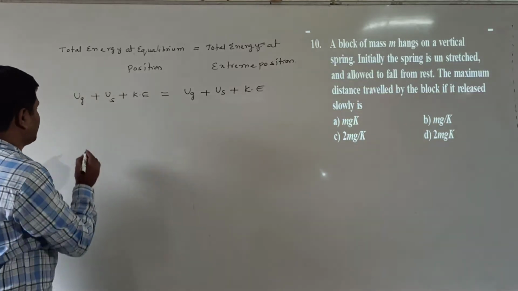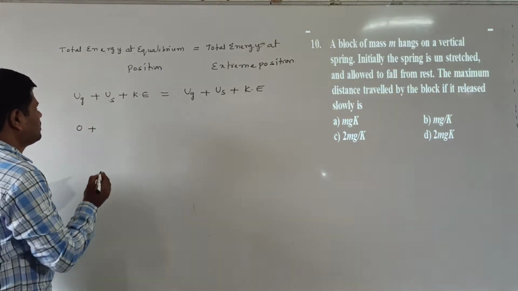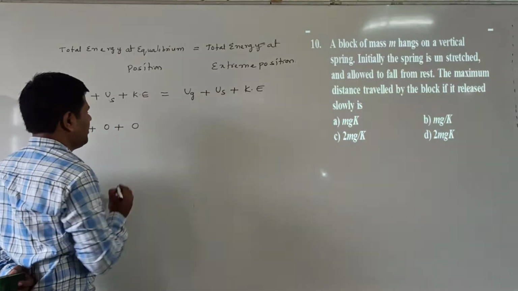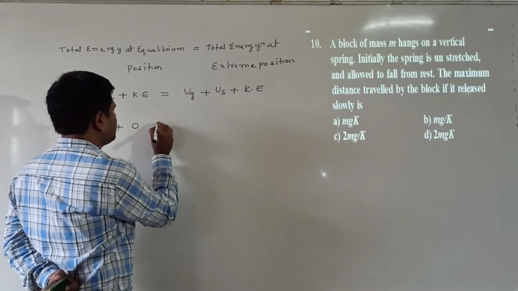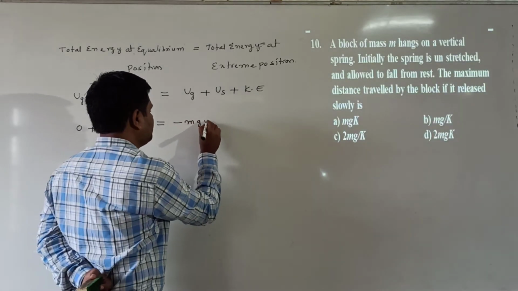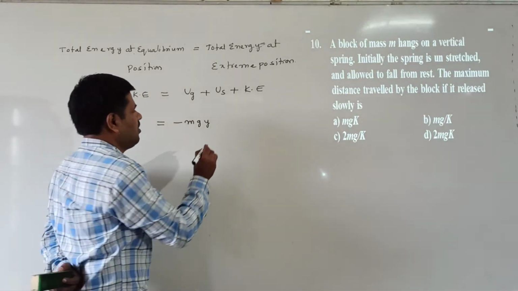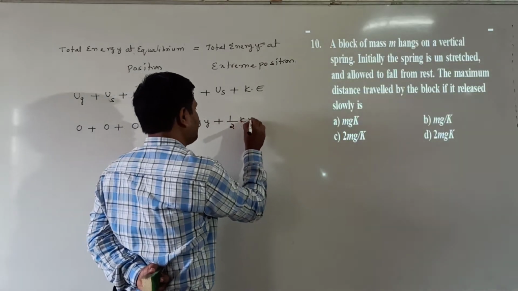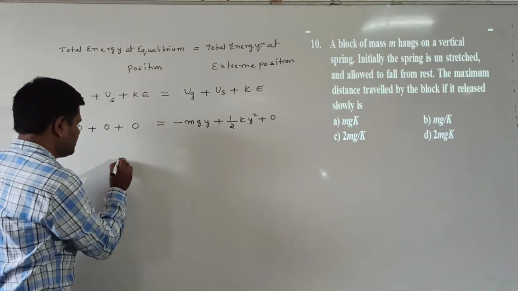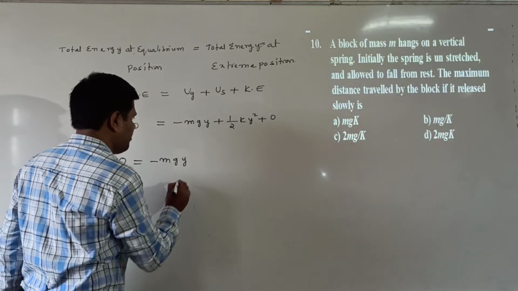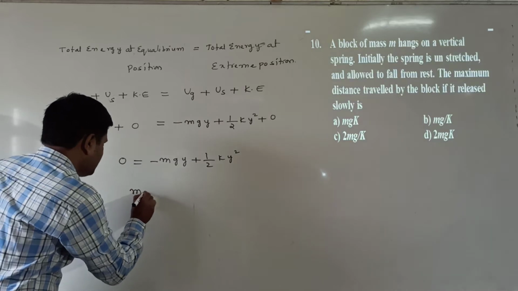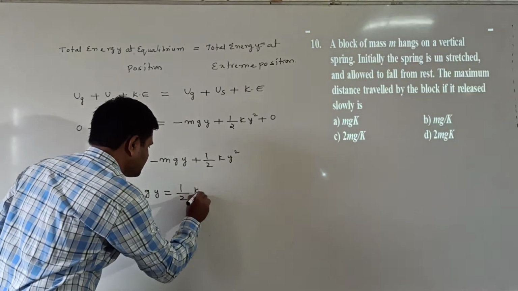Now at the equilibrium position, gravitational potential is 0 because height is 0, spring potential is also 0 because there is no stretching, and velocity is also 0. So it is totally 0. But at the extreme position it has some displacement, so mgy, where y is the displacement. Spring potential energy can be written as half ky square. At the extreme position kinetic energy is 0. So 0 equals minus mgy plus half ky square, so mgy is equal to half ky square.